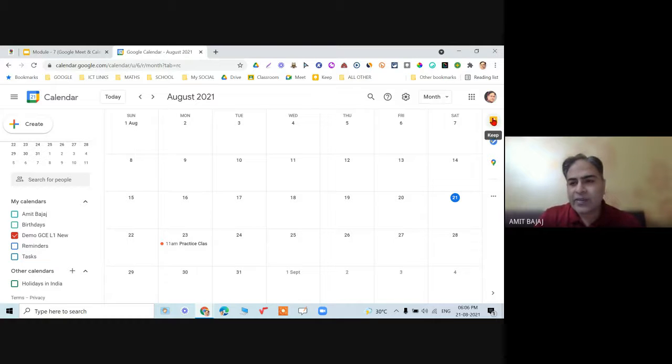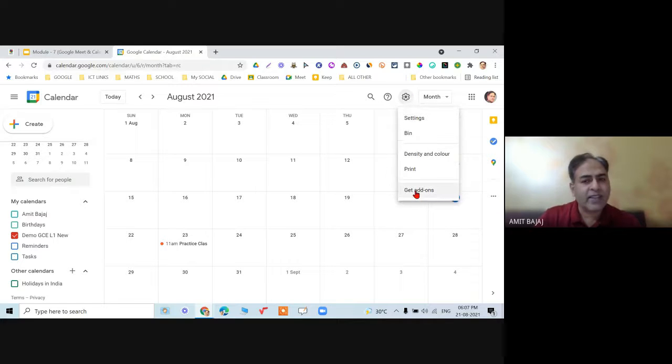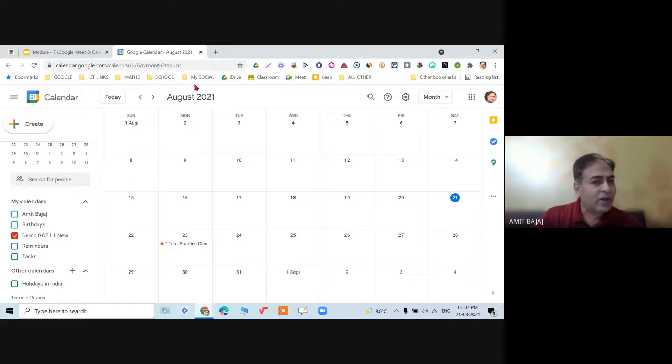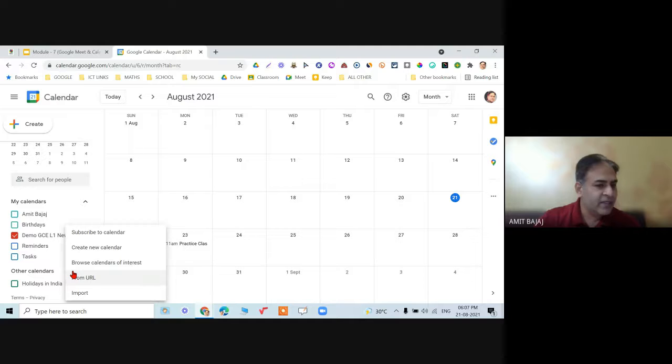On the right hand side panel, you can see there are the options for Keep and Tasks and Maps. These three dots for add-on, I can go on adding add-ons from here or from the settings as well. So this will be covered in the next session about Keep and Tasks and how they can be integrated with the Google Calendar. Check out this plus sign, other calendars plus sign. I already talked about creating a new calendar.